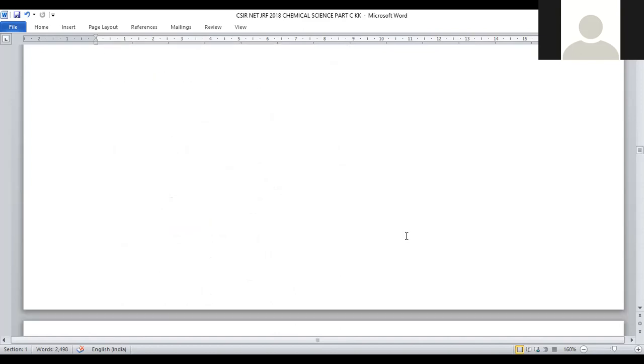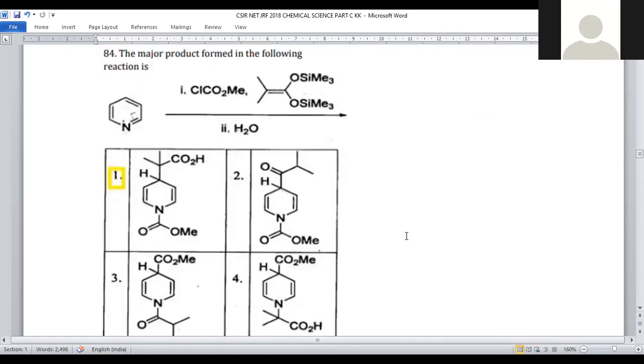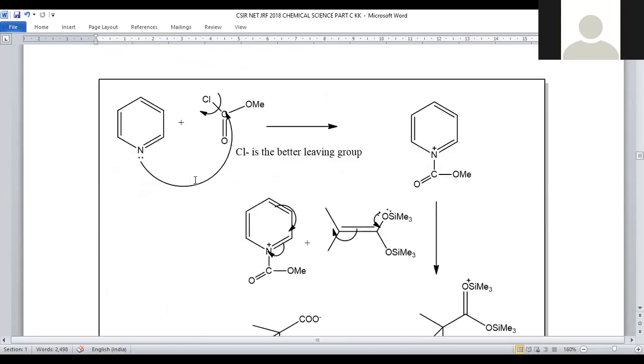Let us move on to 84. Question number 84, where we have a pyridine ring treated with chloro-COOMe. So this is the chloro-COOMe compound, and it is further treated with an olefinic double bond, and finally subjected to hydrolysis with water. So after this, what will be the product? A single product will be obtained. It is a two-step mechanism. We have to predict what is the final product in this question number 84. Let us move on to its mechanism.